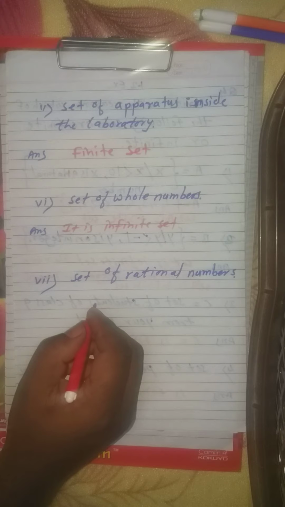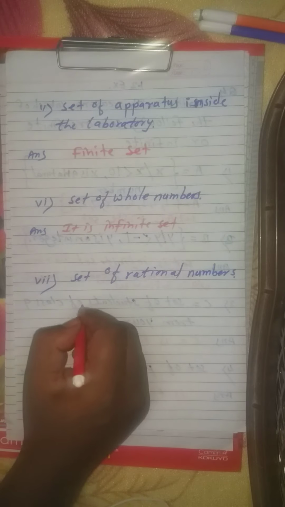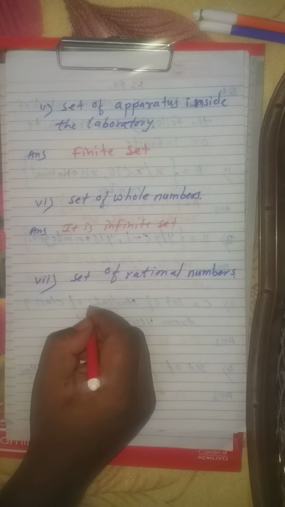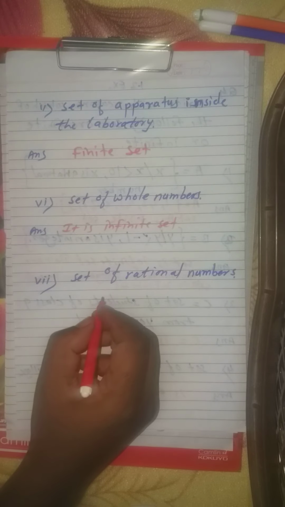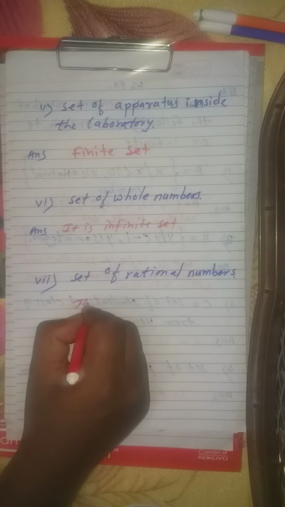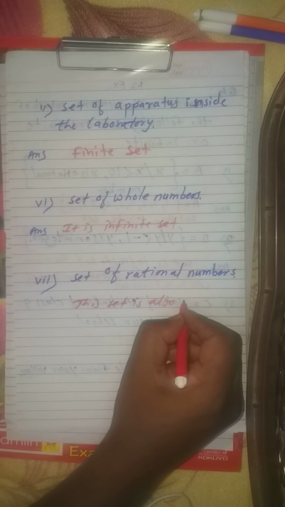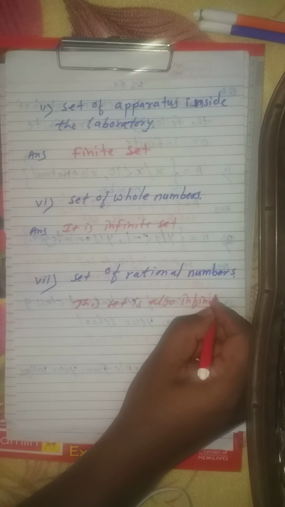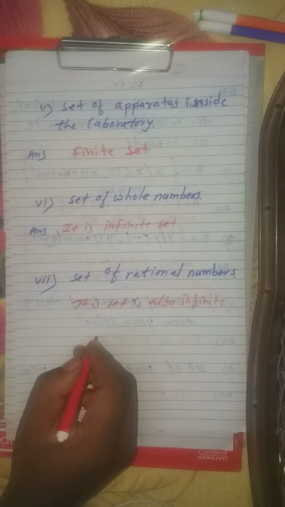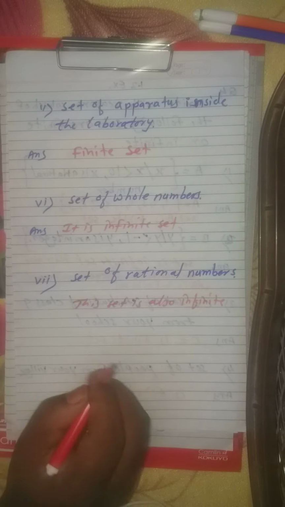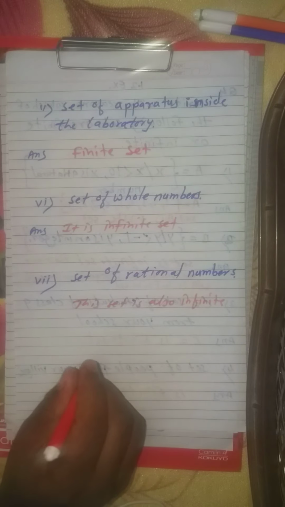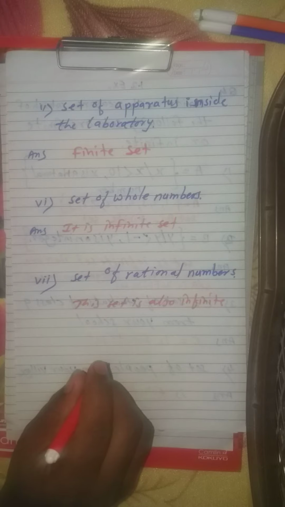Now the last question from exercise 1.2 is what? Set of rational numbers. Now for the set of rational numbers, there are infinitely many rational numbers present. Therefore this set is also called an infinite set, because there are so many rational numbers that we cannot count them.